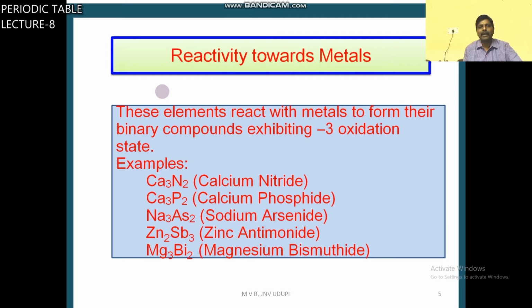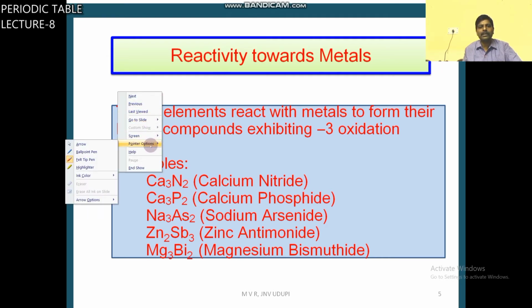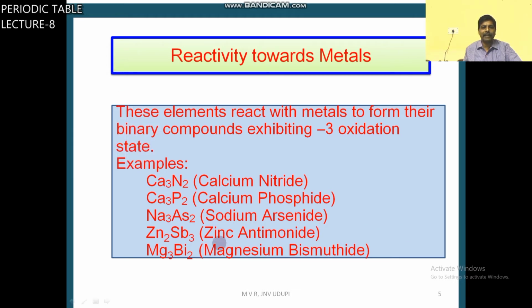Next one, reactivity towards metals. Group 15 element nitrogen combined with calcium gives calcium nitride, a binary compound with calcium.